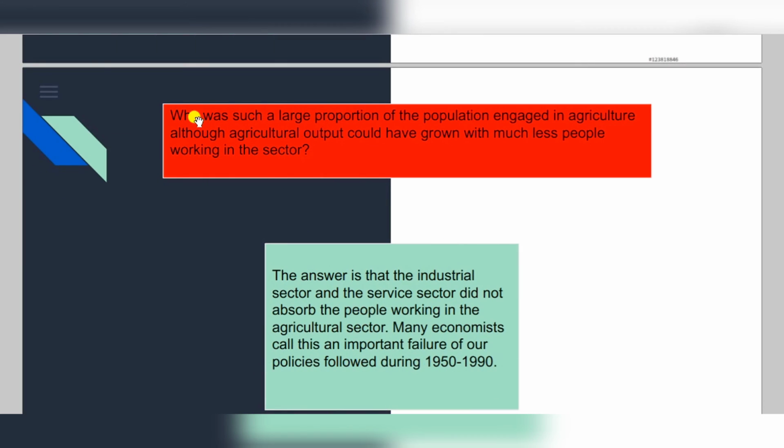Now, why was such a large proportion of the population engaged in agriculture, although agricultural output could have grown with much fewer people working in the sector? The answer is very clear: we have other sectors as well, such as the industrial and the service sector, and they did not absorb the people working in the agriculture sector because of special skills required, as the industrial sector requires skilled labor and the service sector requires skilled, educated people. So many economists call this an important failure of policies followed during 1950s to 1990.